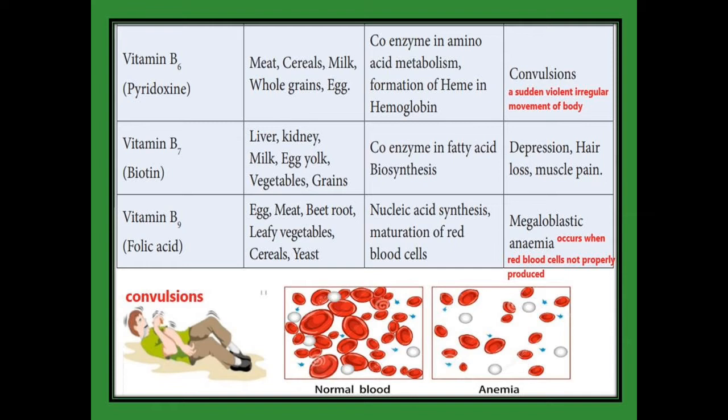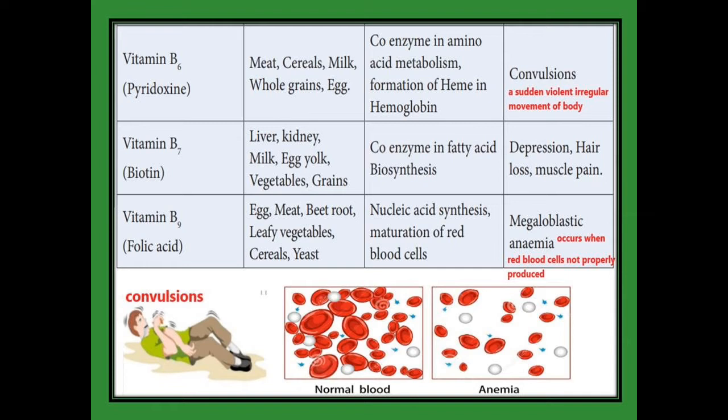Vitamin B6. The chemical name for vitamin B6 is pyridoxine. We get vitamin B6 from meat, cereals, milk, whole grains, egg. The function is as a coenzyme in amino acid metabolism and formation of heme in hemoglobin. The deficiency disease is convulsion. What does convulsion mean? See the picture. It is a sudden, violent, irregular movement of the body. It occurs when there is a deficiency of vitamin B6.